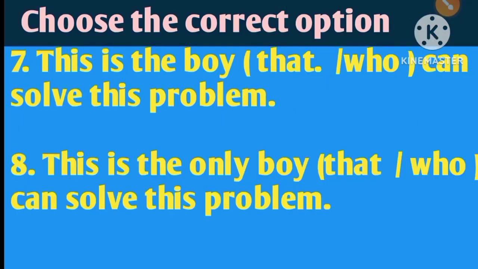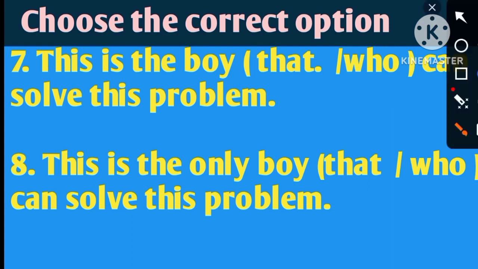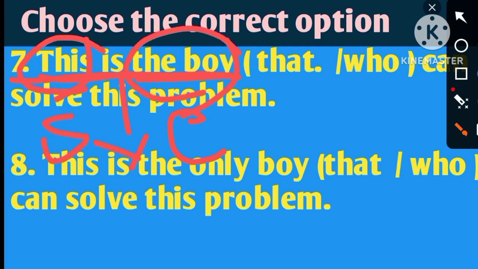This is the boy that or who can solve this problem. Friends, here this is the boy. The boy is the complement of this sentence. This is the subject, is the verb, and the boy is the complement here.